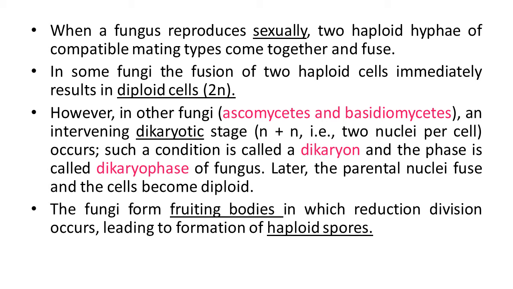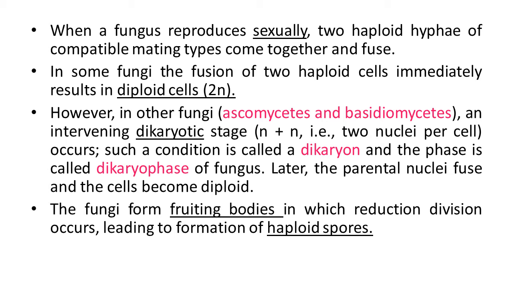In other fungi like Ascomycetes and Basidiomycetes, an intervening dikaryotic stage is observed. It means that the condition is N plus N, not N cross N. Here two nuclei per cell are observed, and such a condition is known as dikaryon, and this phase is known as the dikaryophase of the fungus. Later the parental nuclei fuse and the cells become diploid in nature, like 2N condition, diploid.